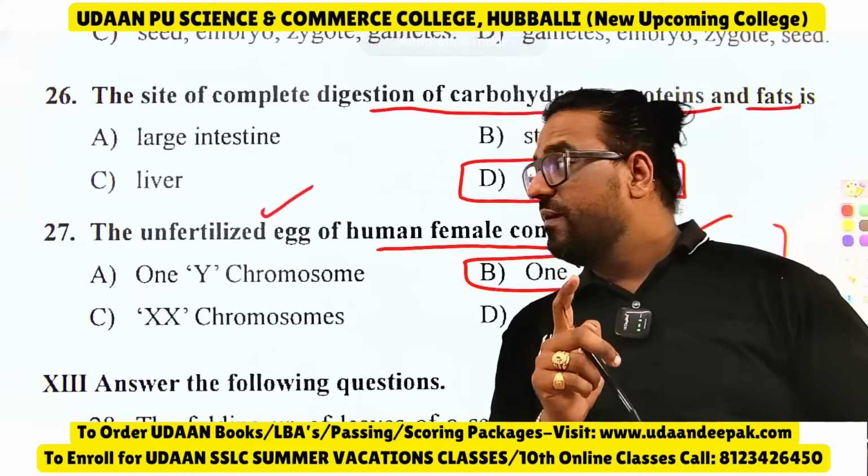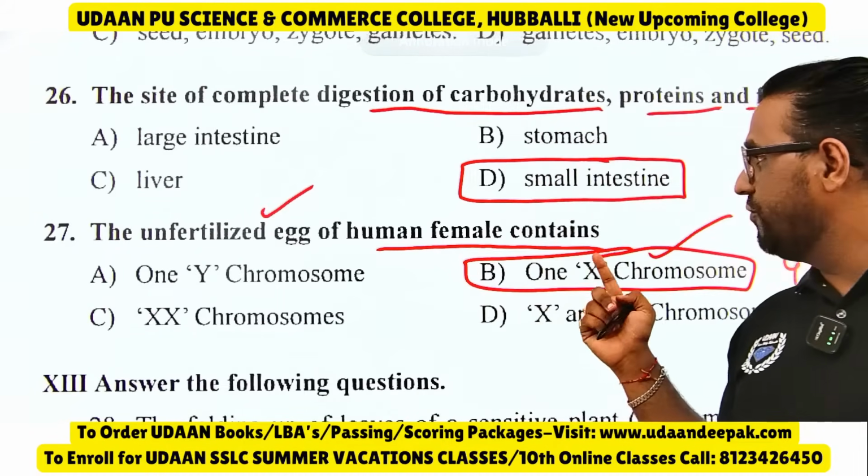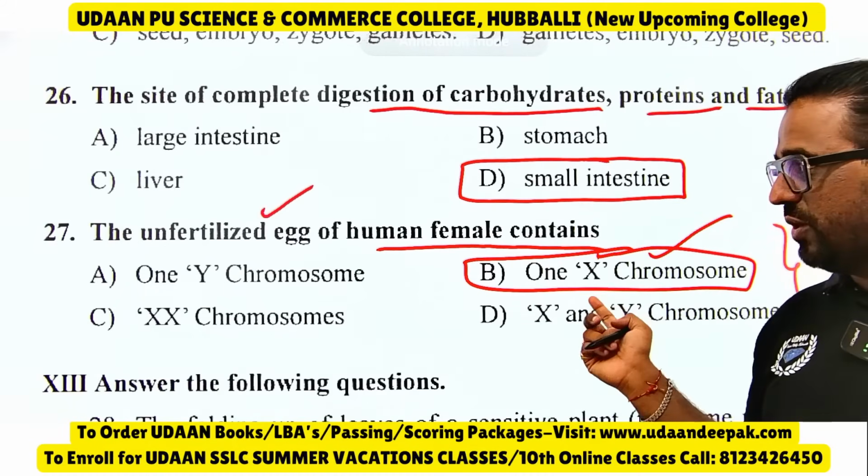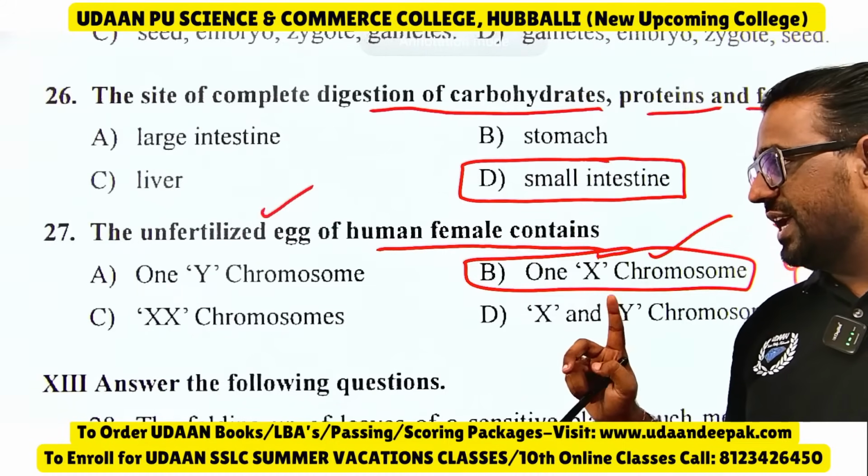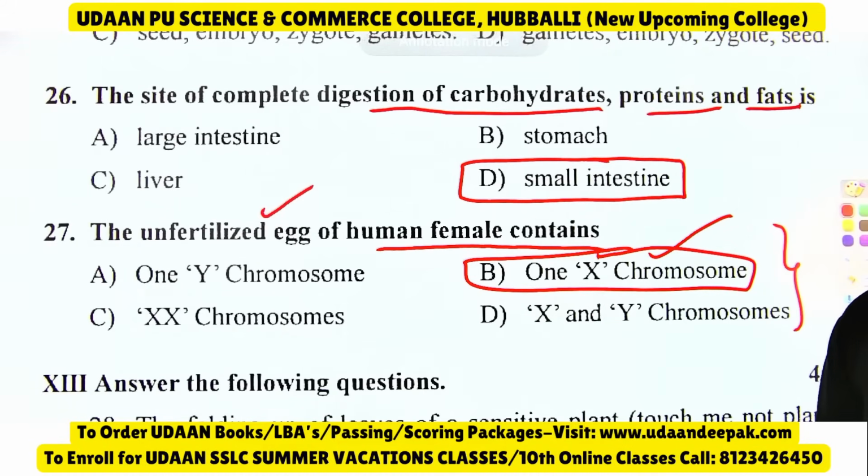Okay, so the unfertilized egg of a human female consists of one X chromosome, and you can see here XX chromosomes, X and Y chromosome.